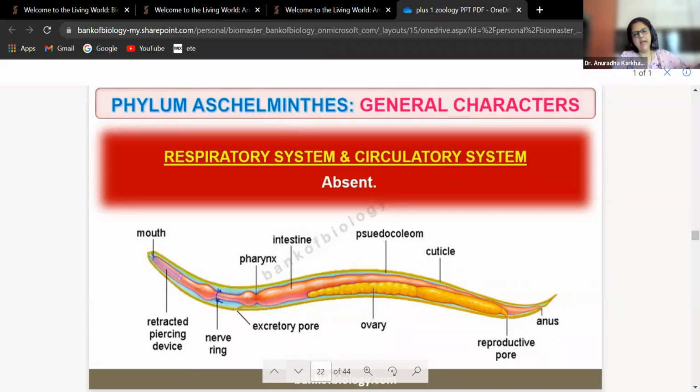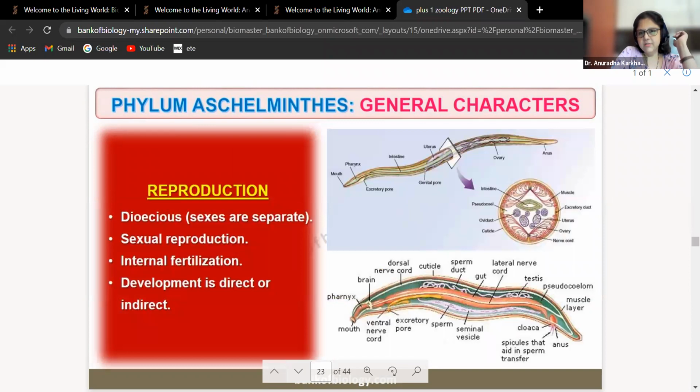Respiratory system and circulatory system are still absent. They do not have a respiratory system or circulatory system. Reproduction: they are dioecious, sexes are separate. Sexual reproduction takes place, internal fertilization takes place. Development could be direct or indirect. Means some of them will produce larval stages, some of them will not produce larval stages. Okay? So it may be direct, it may be indirect.